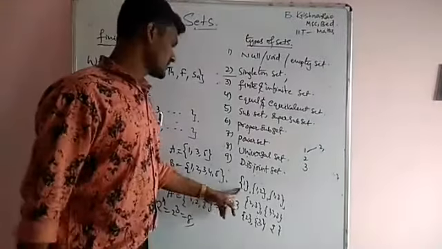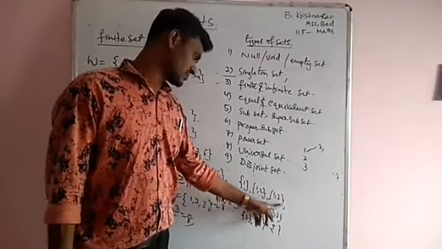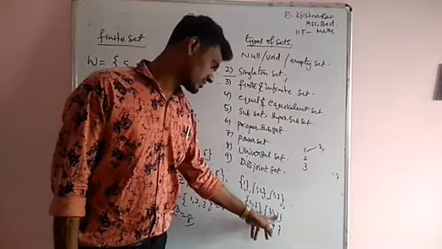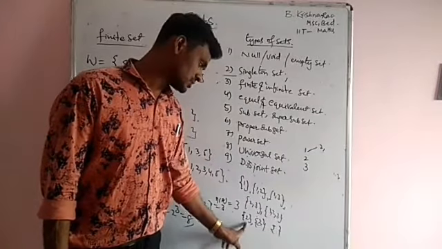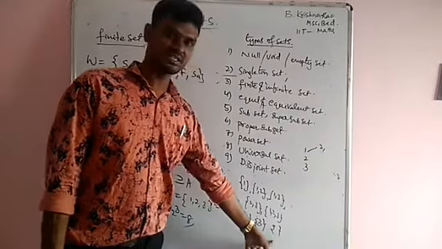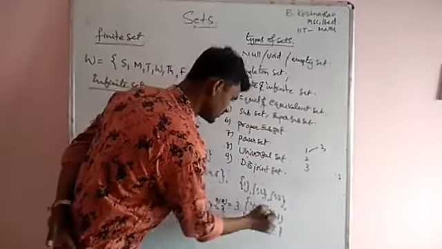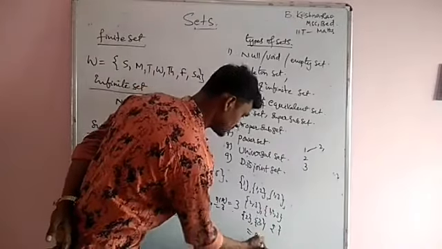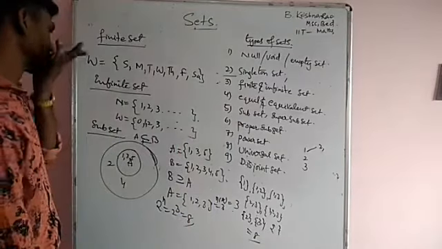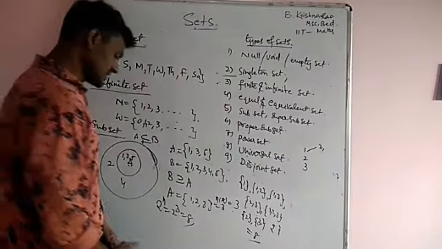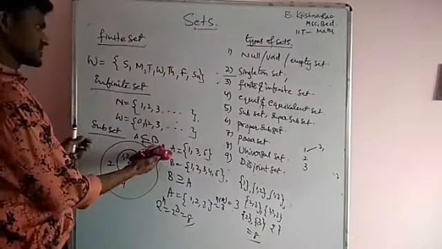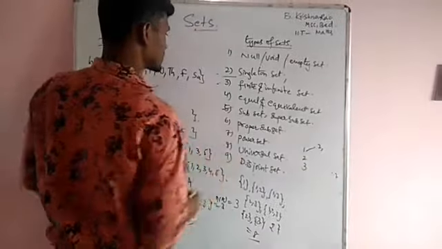See here, the set of 1, the set of 1, 2, the set of 1, 3, the set of 2, 3, the set of 1, 2, 3, and the set of 2, the set of 3, and the empty set. Total 1, 2, 3, 4, 5, 6, 7, 8. The total number of sets is 8. This is a subset. Okay, next, subset and superset are both completed.